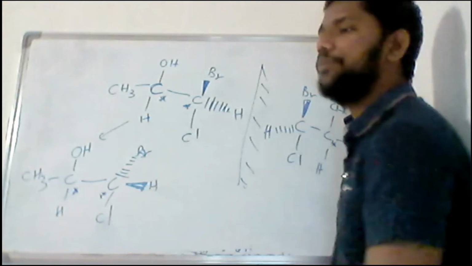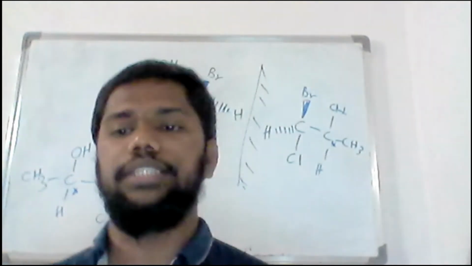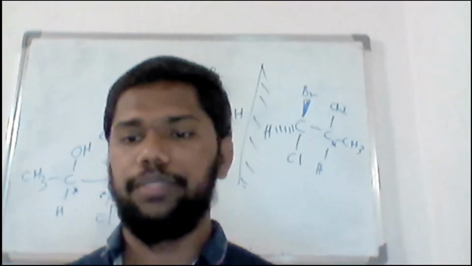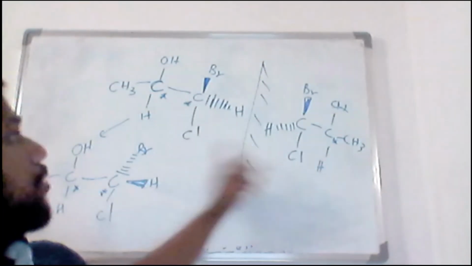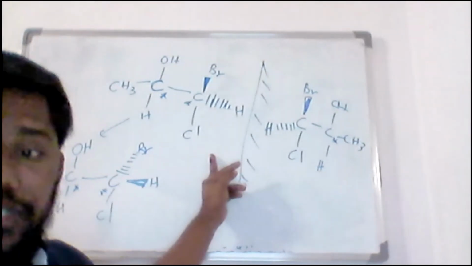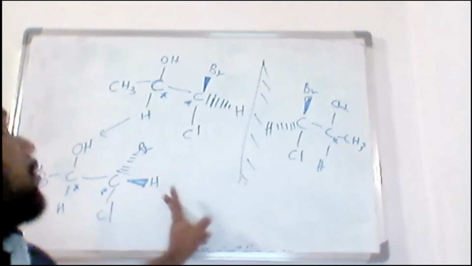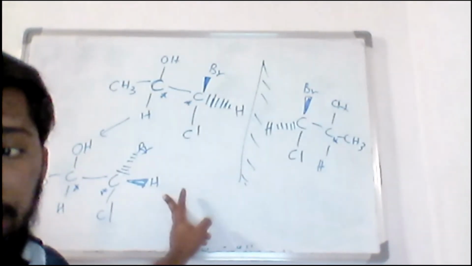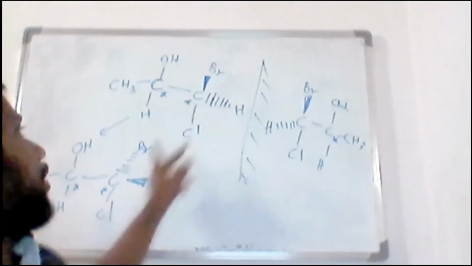This is the easiest possible way to explain the difference between enantiomers and diastereomers. Normally we don't talk much about enantiomers and diastereomers in your syllabus, but you need to understand what is actually happening. Right? So enantiomers are mirror images with chiral centers. Diastereomers still have the same chiral centers, but the position of Br is different.